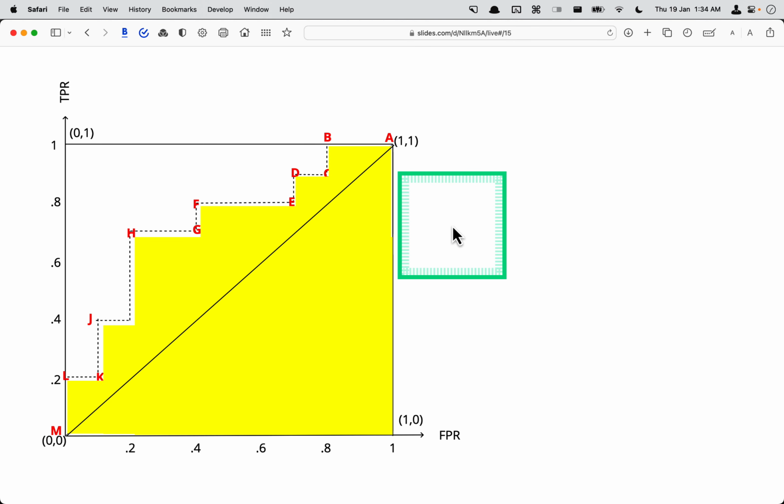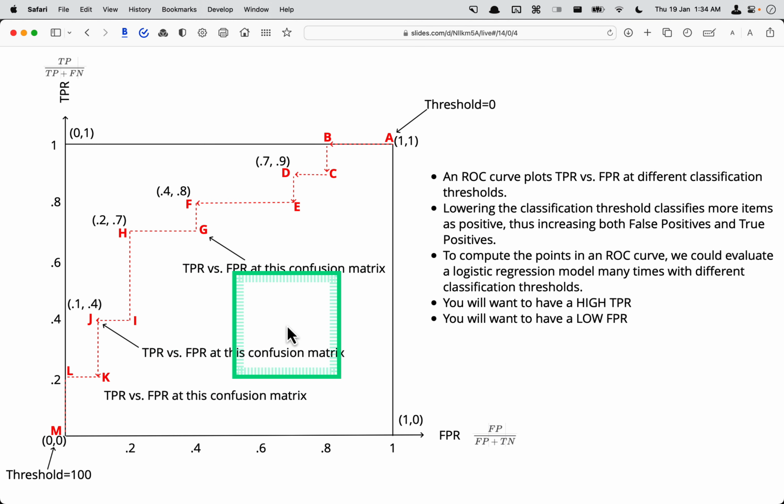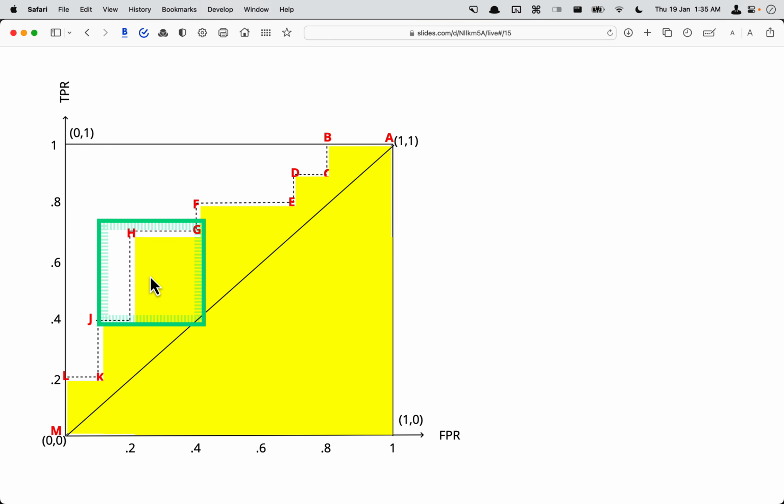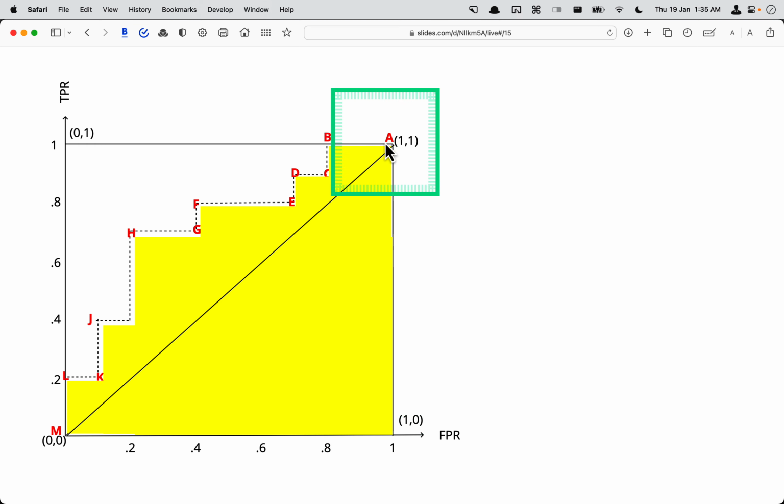Now, after we have plotted this ROC curve, what we can do is join these points and see what the total area is here.